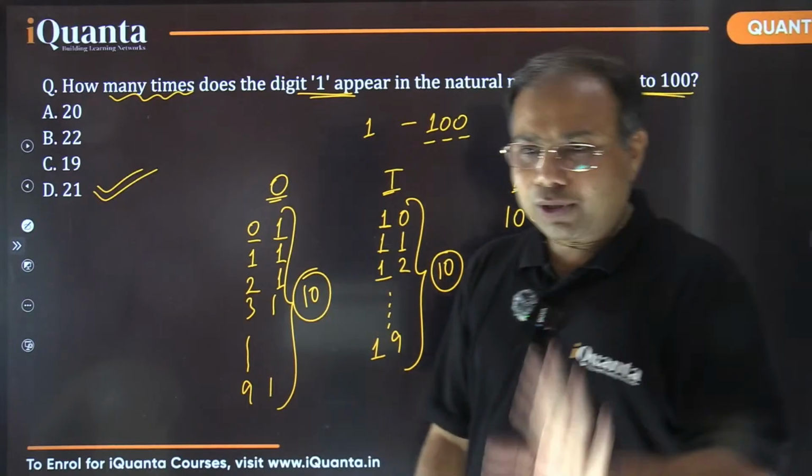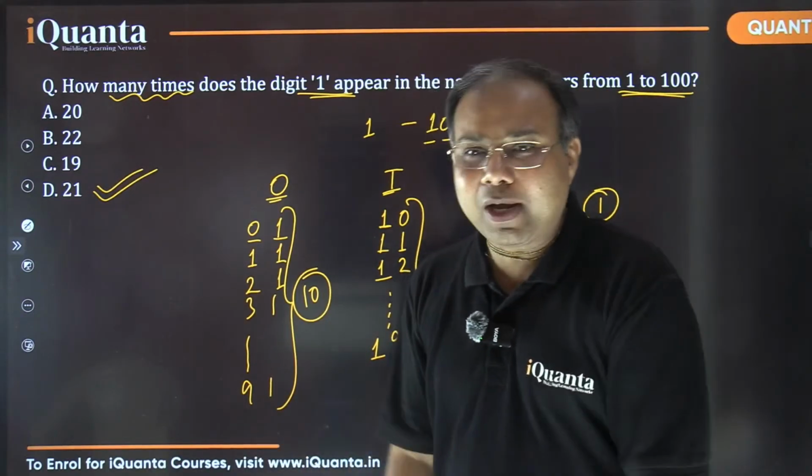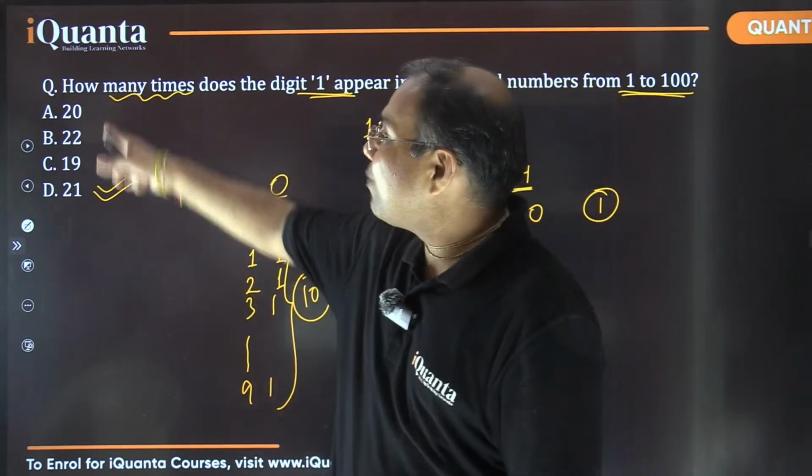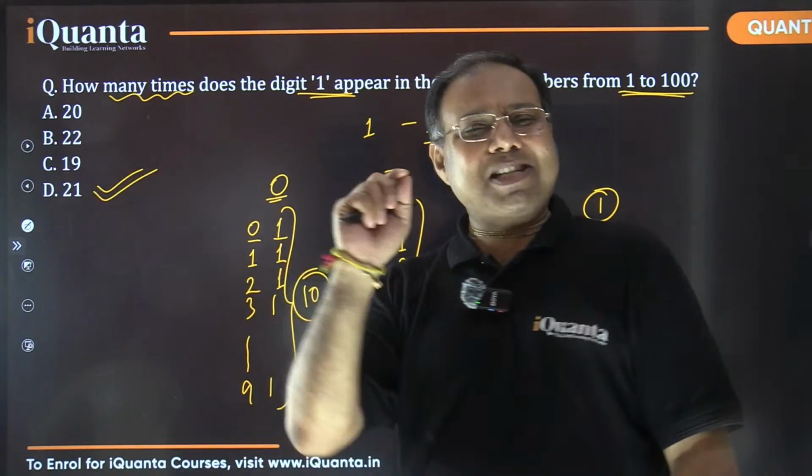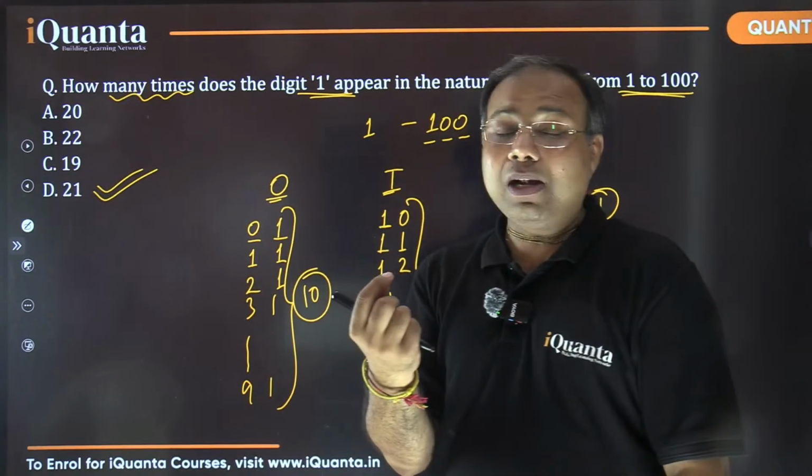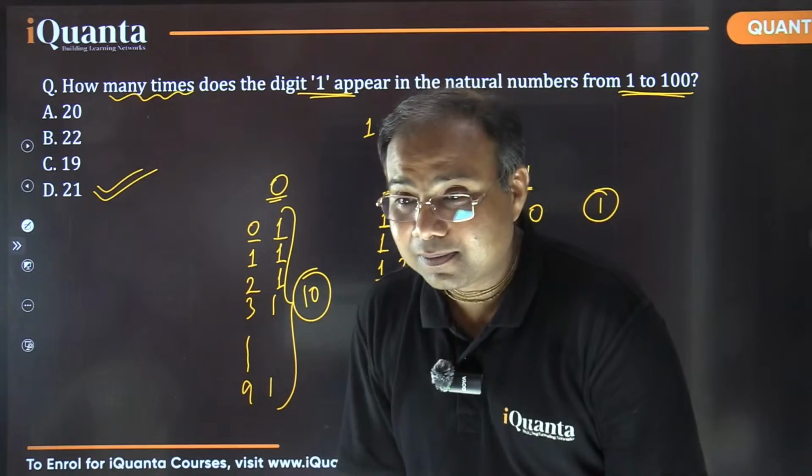By the way, most of you wrote the correct answer. Many of you, that was a good thing. But sometimes people make that mistake only, right? So that's how you can see the options are also very close. So just a mistake of one count will lead you to the wrong answer, right?